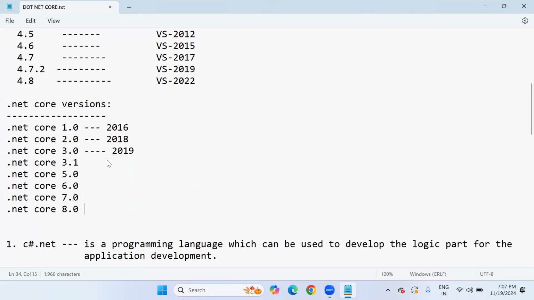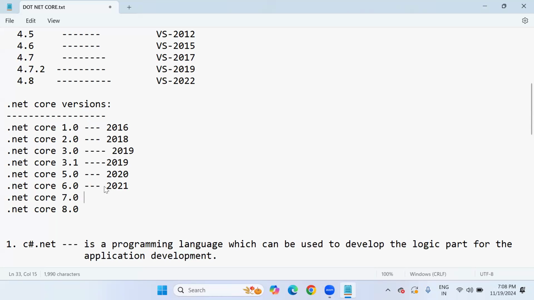Now coming to the point: 3.1, 2019. Next 5.0 directly. There was no version 4. 2020. Next .NET 6.0, we can call it 6, that is 2021.